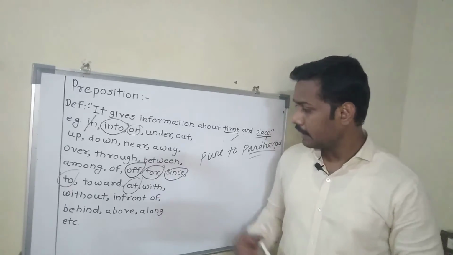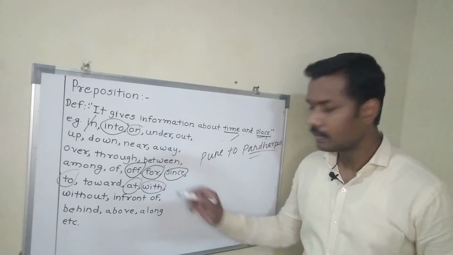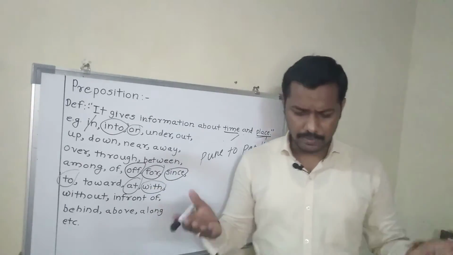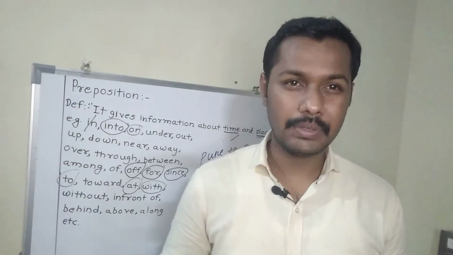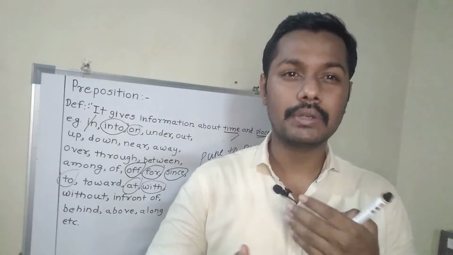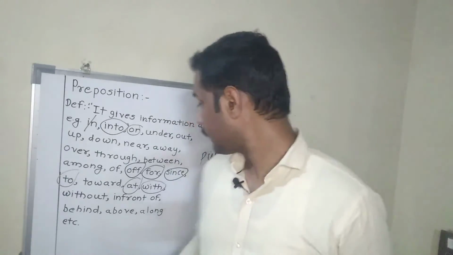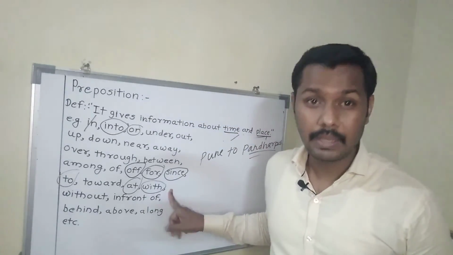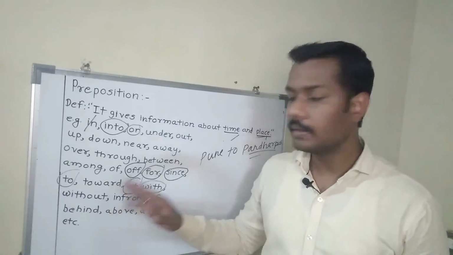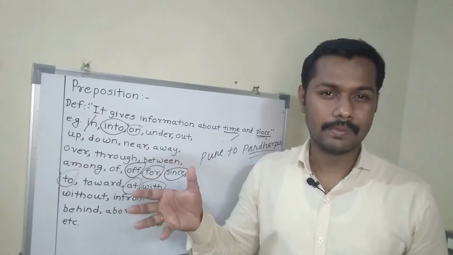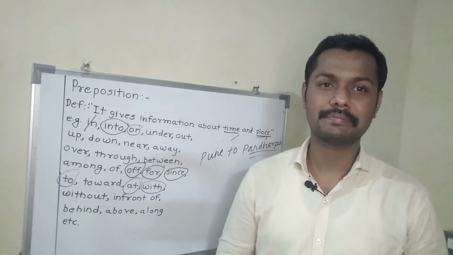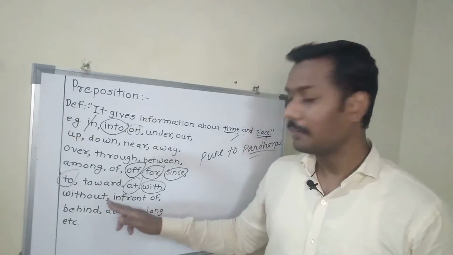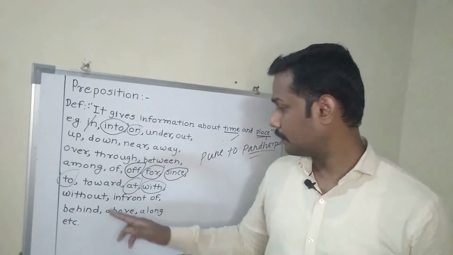Next one is with. Whenever you find there are some problems in English, I can say I am with you. You need not worry about that. With is what? With you, together, a company. And without is like without that person or without that thing. Can we survive without mobile or internet? It may not be possible now.